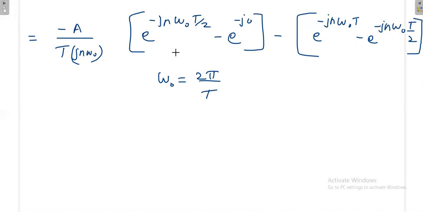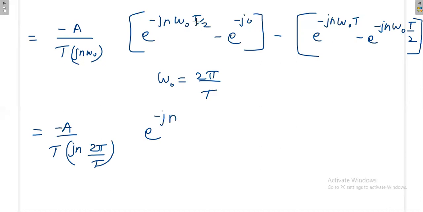Once we apply that, minus A here, and here also what is omega naught? 2 pi by T. So then this T will cancel. Here jn omega naught means 2 pi by T, T and T will cancel, 2 will cancel, only pi will be there, e power minus jn pi. Again this is 1, e power 0 is 1.